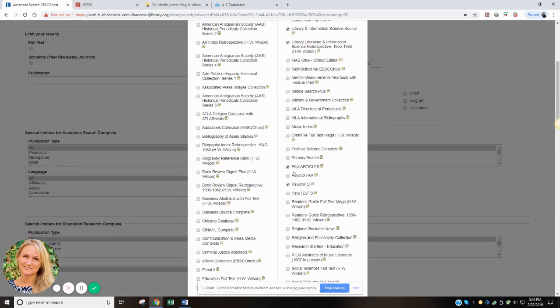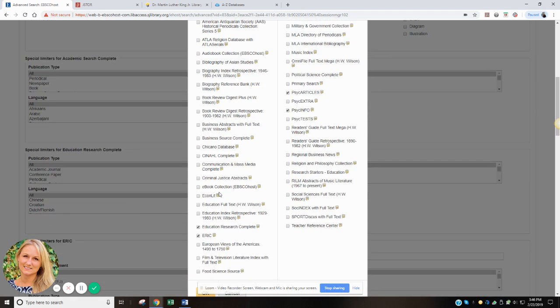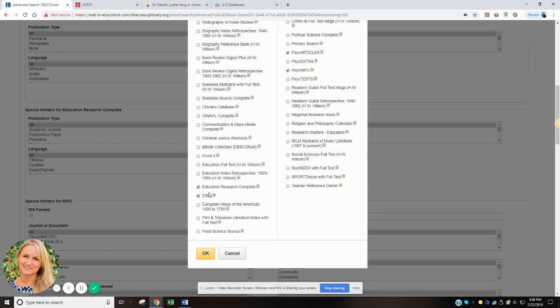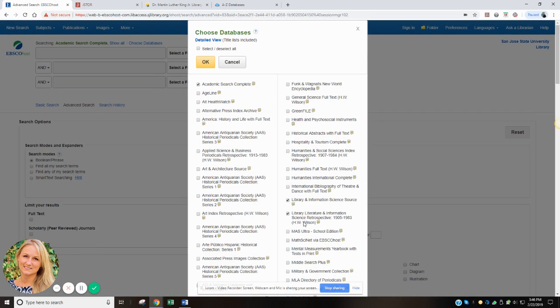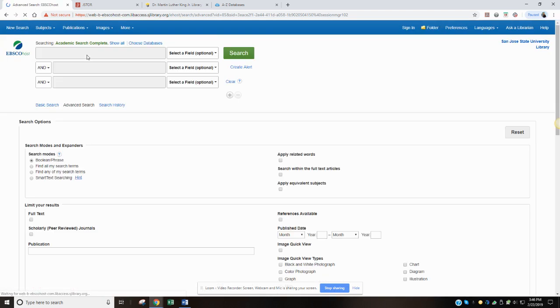I would say select psych articles or PsycINFO for this particular topic, looking up ebook usage. And then I'd look at education related journals and see what comes up there. So Education Research Complete or ERIC would be good ones. I've detailed this in my email for you too. If we narrow our search to those databases, let's try ebook usage, just for the sake of simplicity.